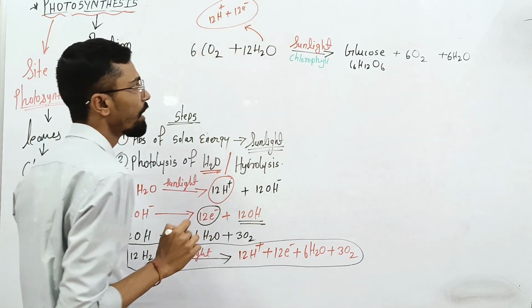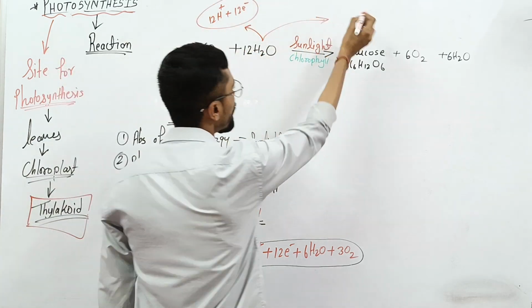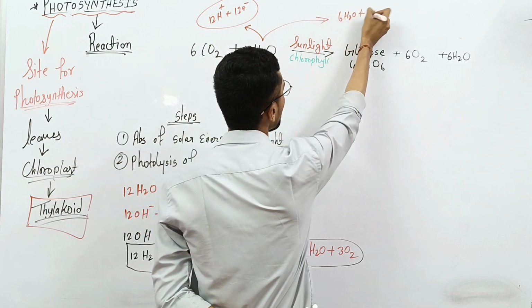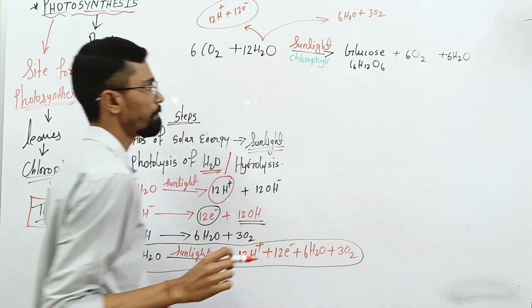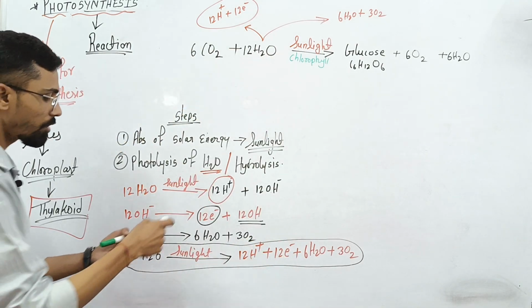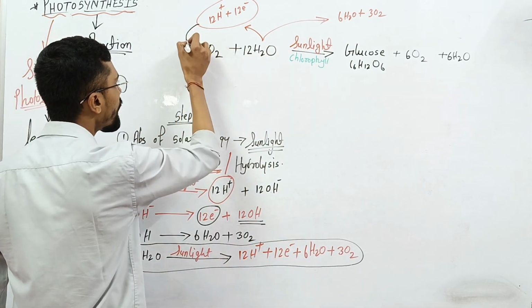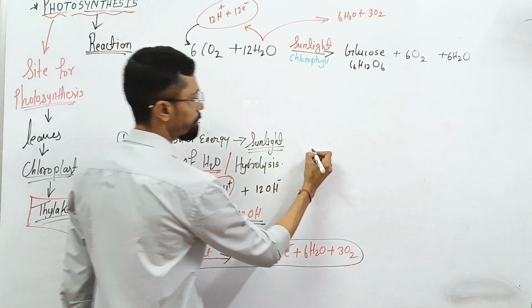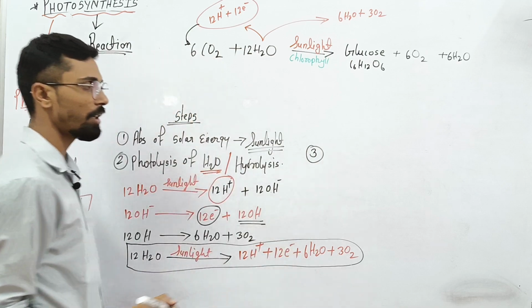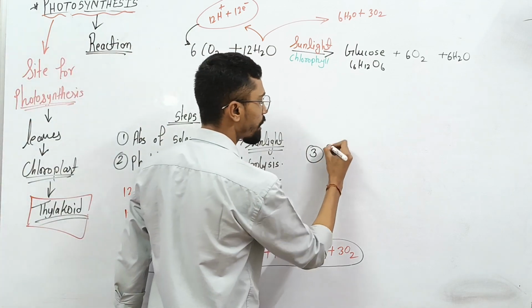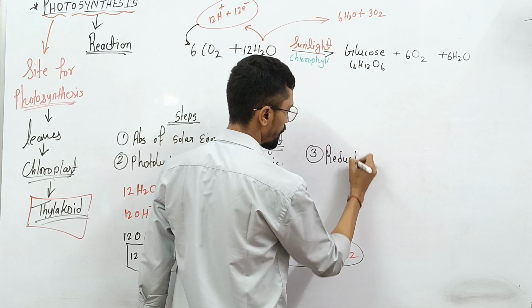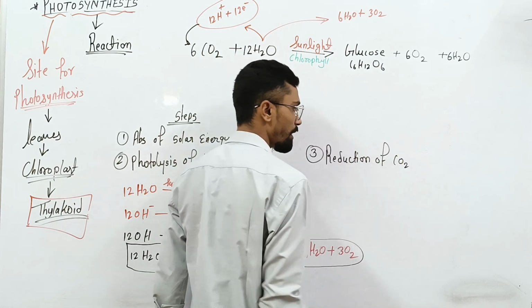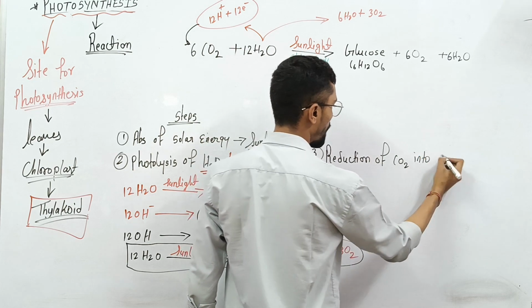These two, and 6 molecules of H2O plus 3 molecules of oxygen also form. So when these two add into CO2, it is the third step of photosynthesis, which is called reduction of CO2, which is carbon dioxide, into carbohydrate.